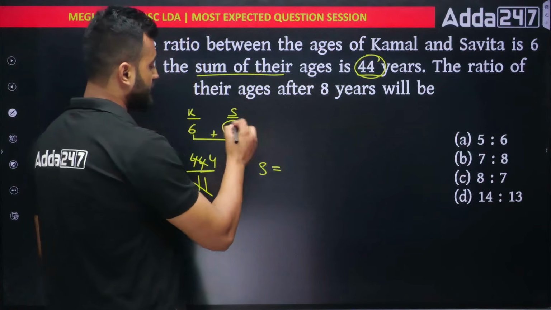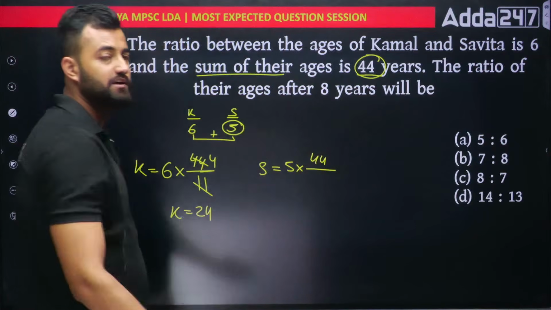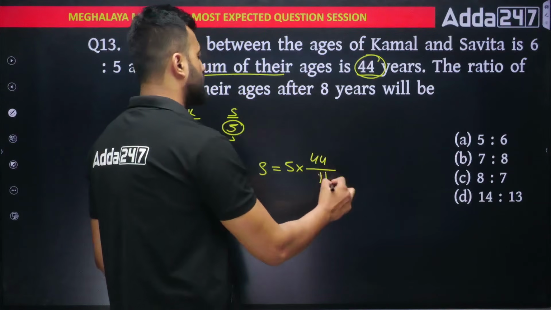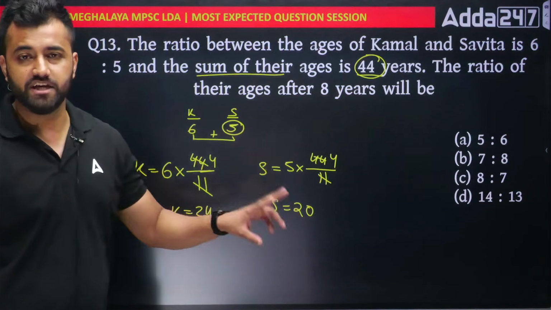Similarly, we want Savita. Savita is 5. Just write 5 out here, into what is given, 44. Just write 44. And this is the total age of them, so divide by 11. 4 times 5, you get 20. Savita is 20.